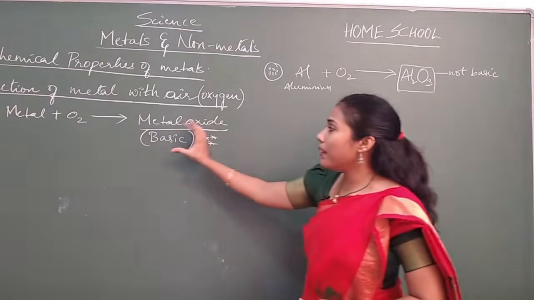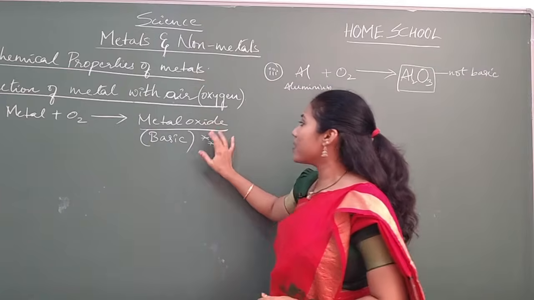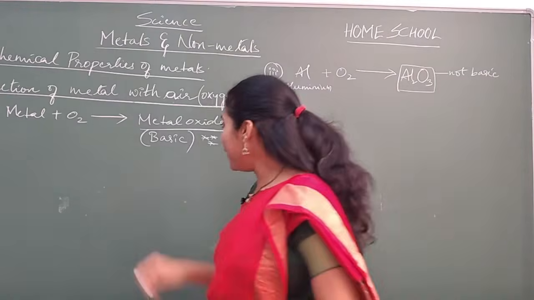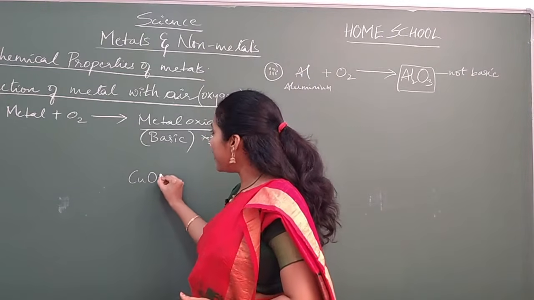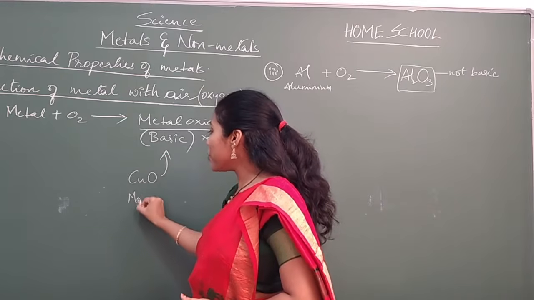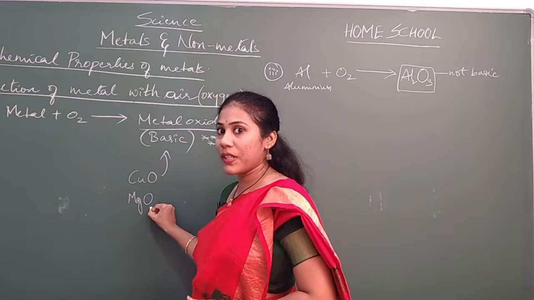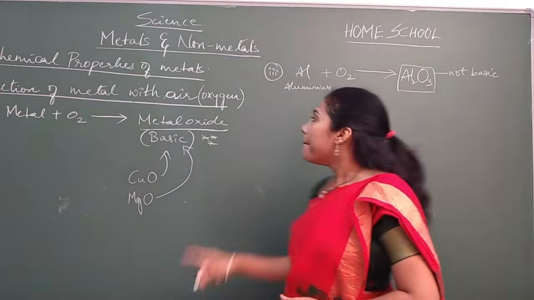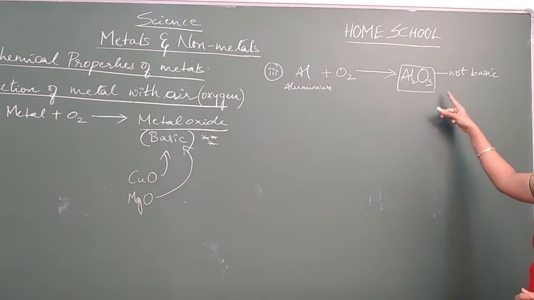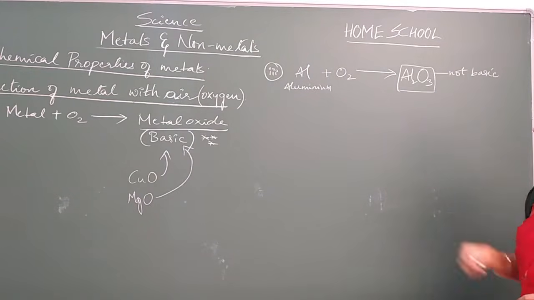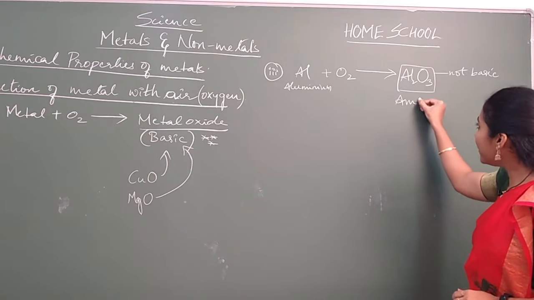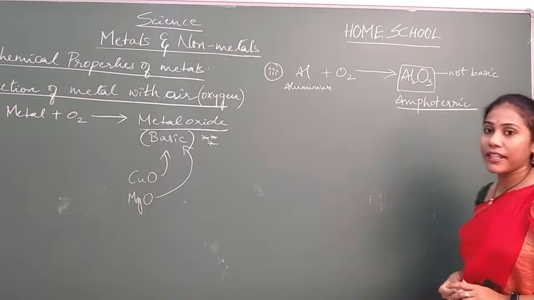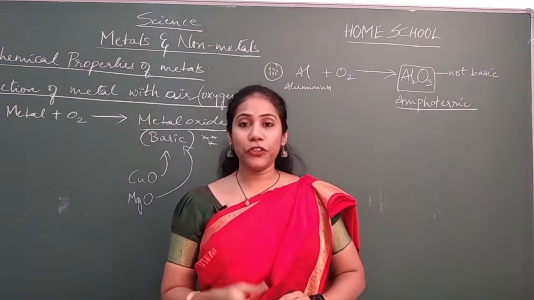I told you, metal with oxygen, you get a metal oxide, and these metal oxides are basic. So in the first example, the copper oxide you got is basic only. And magnesium oxide, the second example we discussed, was magnesium with oxygen, isn't it? And this MgO is also basic. But here, our aluminium oxide is not basic. It is amphoteric in nature. So what do you mean by the word amphoteric?